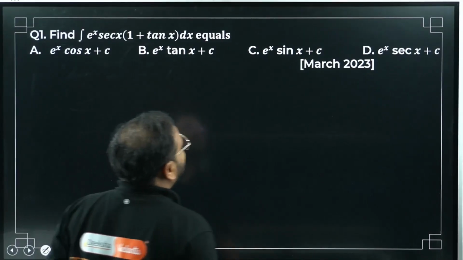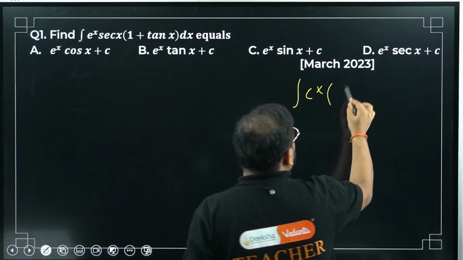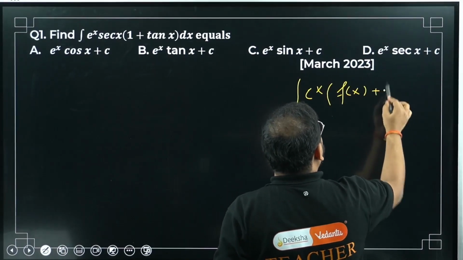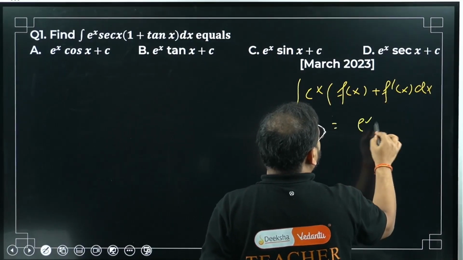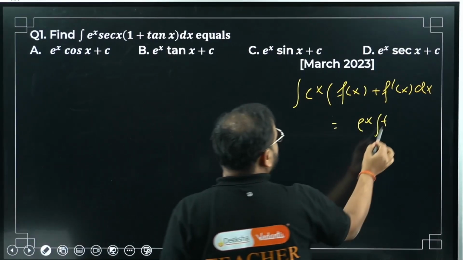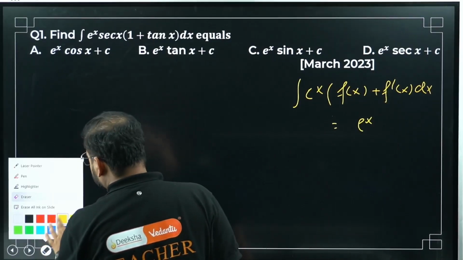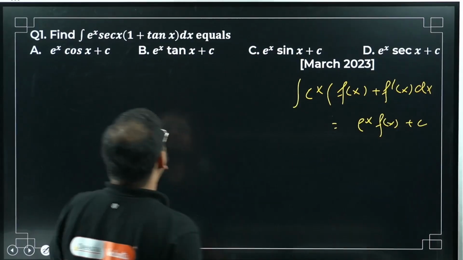Right now, I'll repeat the property once again. Integral of e power x times f of x plus f dash of x dx is simply e power x times f of x plus c. Same thing we're going to use over here.